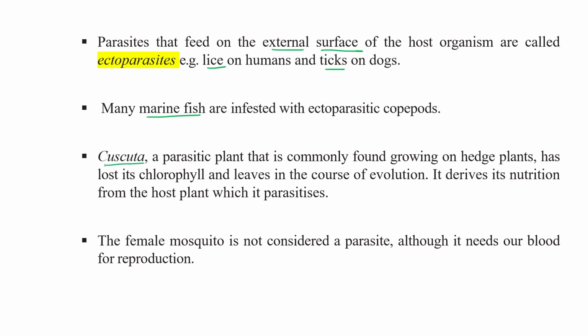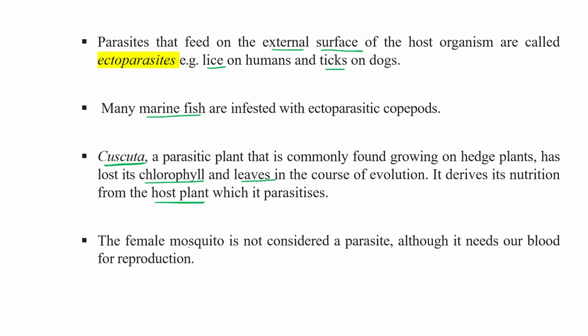Cuscuta is an example of an ectoparasite. It is found growing on hedge plants, as it doesn't have chlorophyll. It lost its chlorophyll and leaves in the course of evolution, so it derives nutrition from the host plant. Okay, Cuscuta is the example of an ectoparasite in plants.